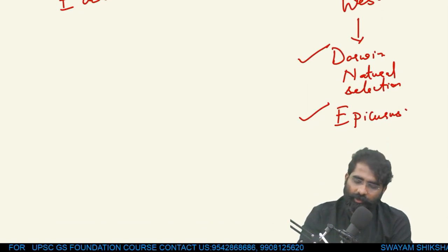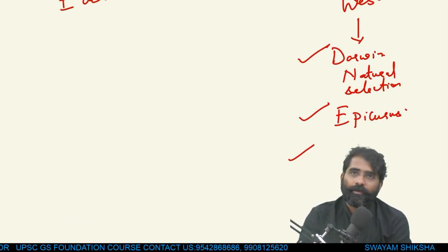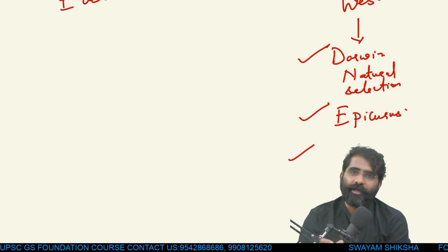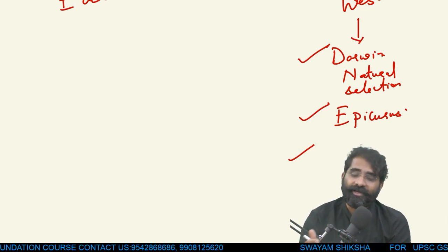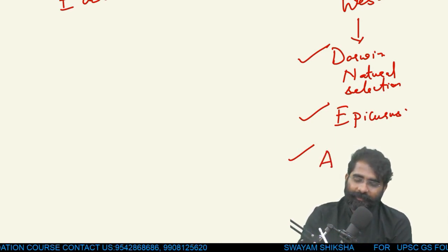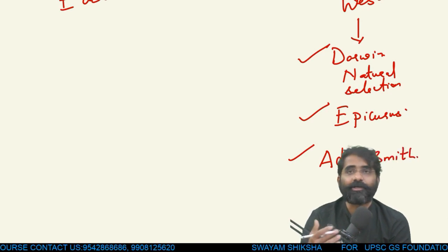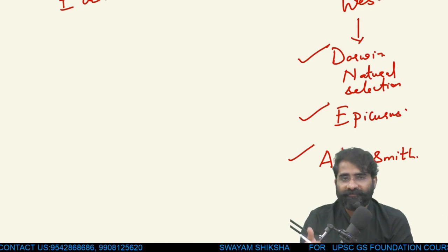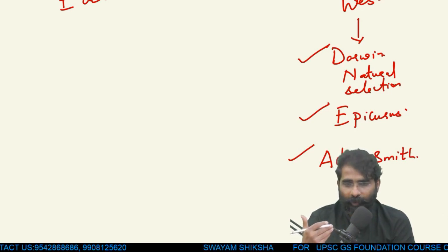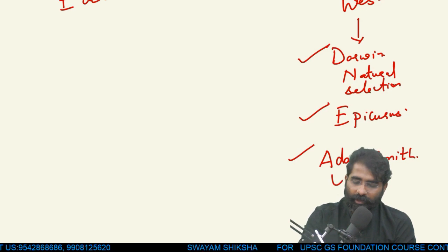Or we can also think of certain philosophies which have laid the foundation for civilizations or even countries. For example, Adam Smith's construct of the wealth of nations laid the political philosophy of the US altogether.